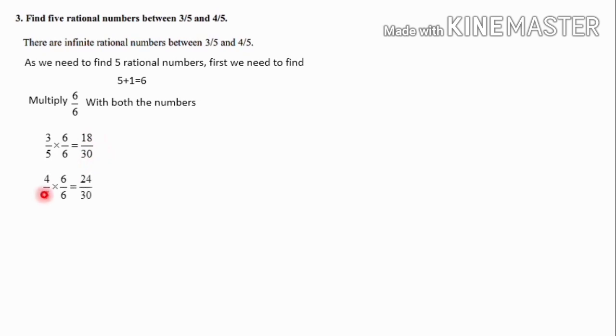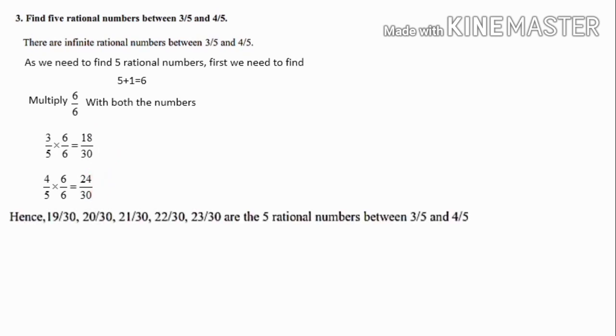Next number is 4 by 5. We have to multiply 4 by 5 with 6 by 6. That is 4 into 6, 24. 5 into 6, 30. So we have got new numbers, that is 18 by 30 and 24 by 30. We are asked to write 5 rational numbers. From 18 onwards we can start. Next to 18, that is 19 by 30, 20 by 30, 21 by 30, 22 by 30, 23 by 30 are the 5 rational numbers between 3 by 5 and 4 by 5.